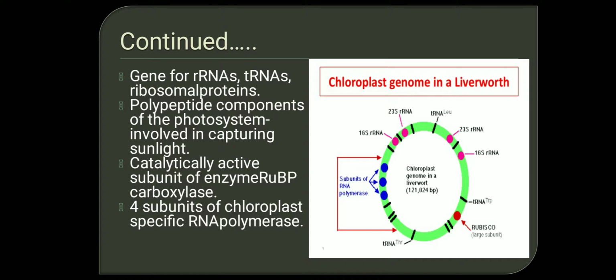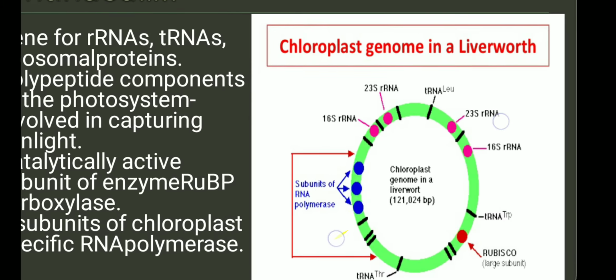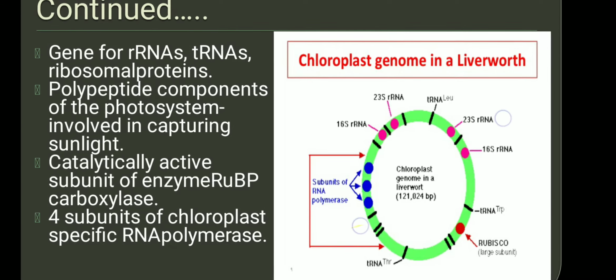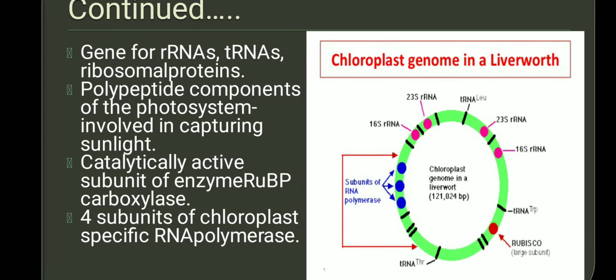Now moving on to the genome itself. This is a chloroplast genome in a liverwort. Genes for rRNAs, tRNAs and ribosomal proteins are all encoded by the chloroplast genome.